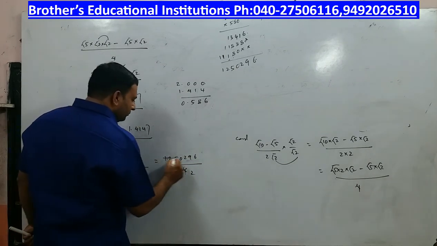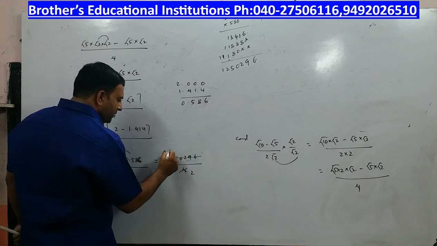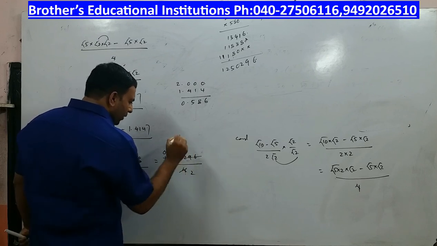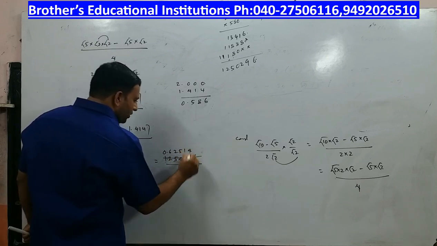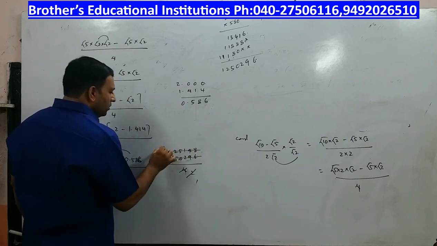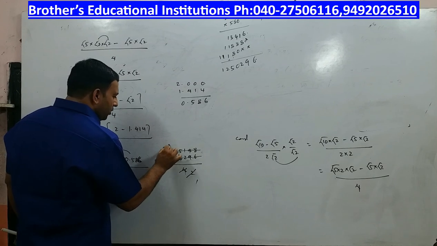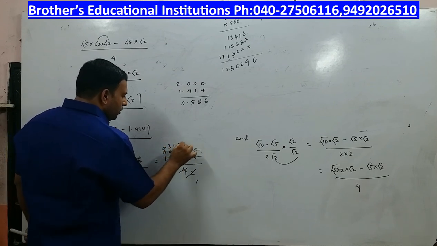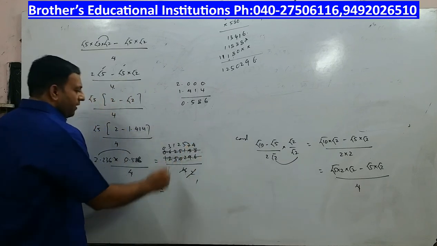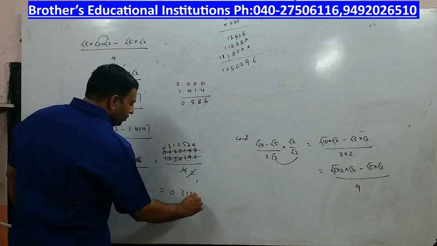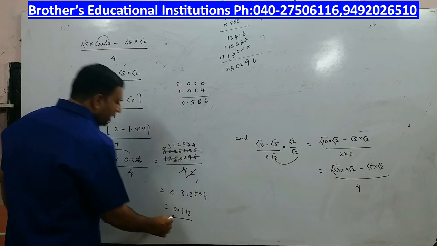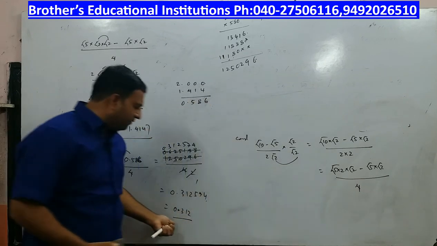2 2s are 4, 1 carry, 2 5s are 10, 2 1s are 2, followed by 2 4s are 8, 2 8s are 16. Again I will divide by 2, 2 1s are 2. So it is 0 point, 2 3s are 6, 2 1s are 2, 2 2s are 4, 2 5s are 10, 1 here, 2 7s are 14, 2 4s are 8. So the value of that is 0.312574. You can round it up to 0.312 because the answer asks up to 3 decimals only. So you can leave the answer till here.